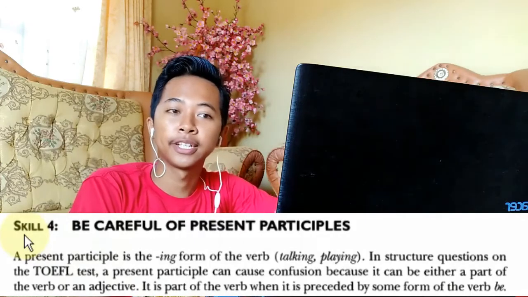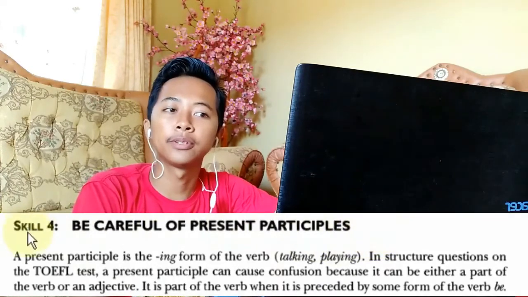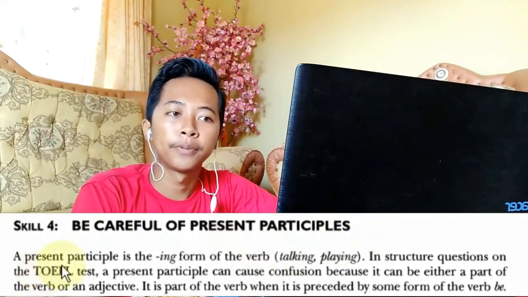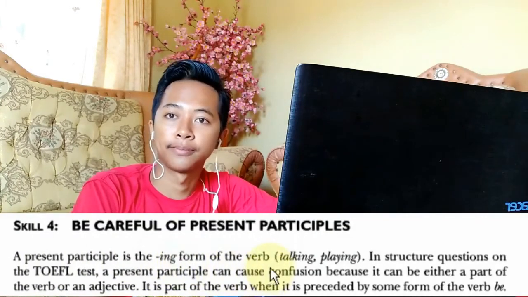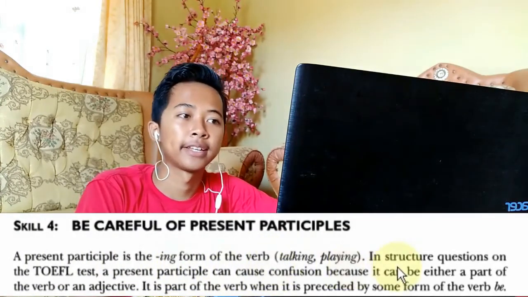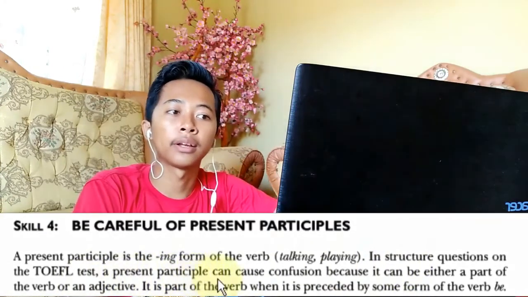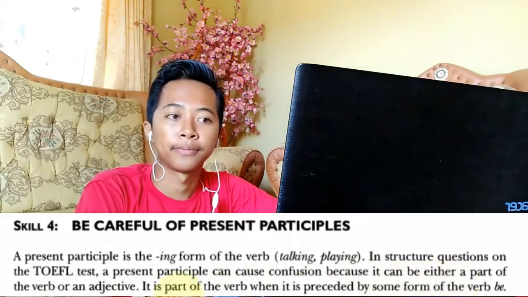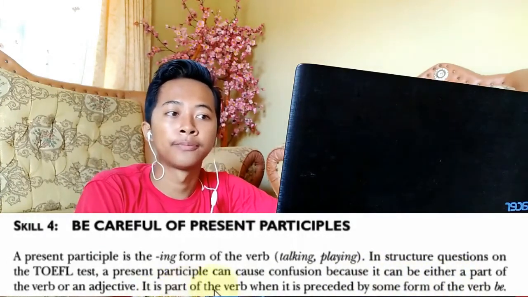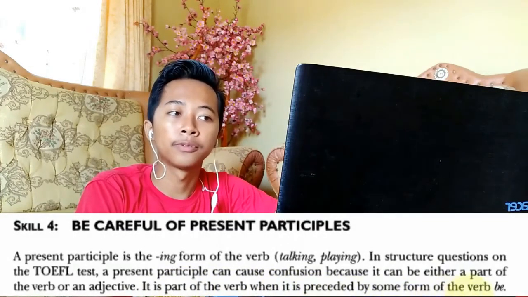Skill 4 is be careful of present participle. A present participle is the ing form of the verb, for example, talking and playing. In structure questions on the test, a present participle can cause confusion because it can be either a part of the verb or an adjective. It is part of the verb when it is preceded by some form of the verb be.